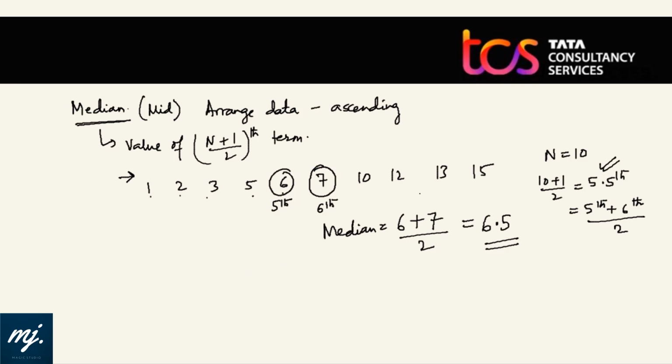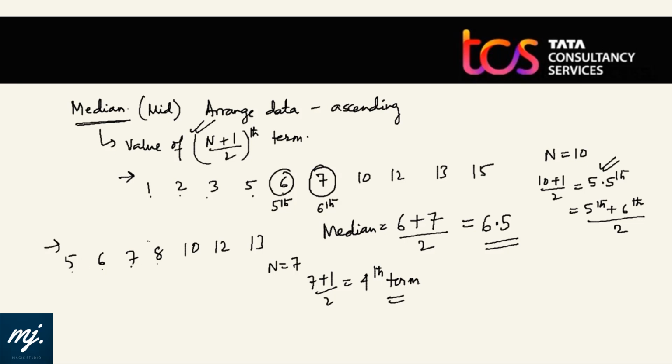Now, in case we have only an odd number of data, here n was 10, suppose we have 5, 6, 7, 8, 10, 12, 13. 1, 2, 3, 4, 5, 6, 7. Here n is 7. So the formula will never change. Formula will remain the same. Median is (7 plus 1) by 2, that is 8 by 2. We are looking out for the 4th term. 4th term from the right or 4th term from the left, you will end up getting the same value.